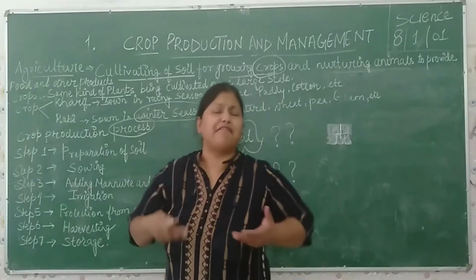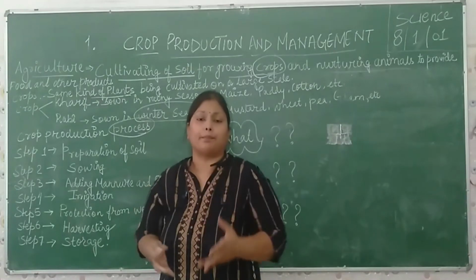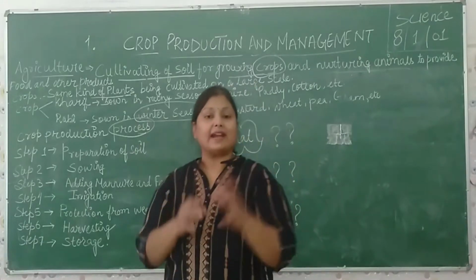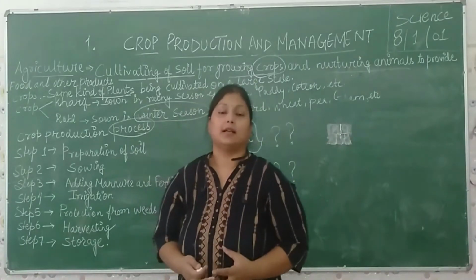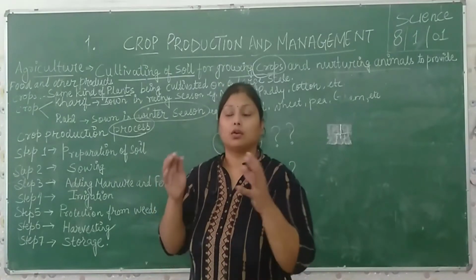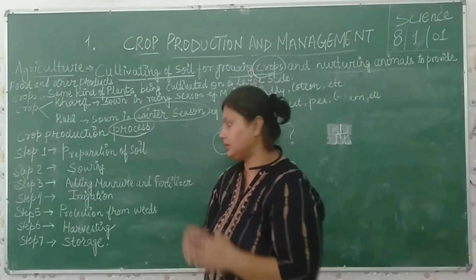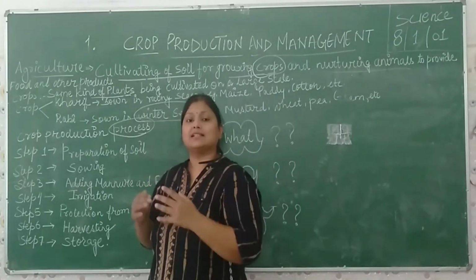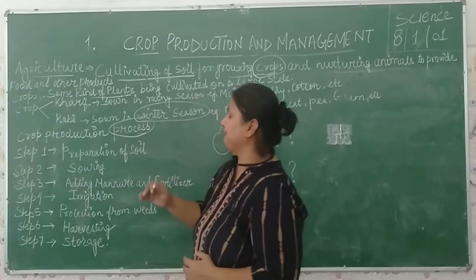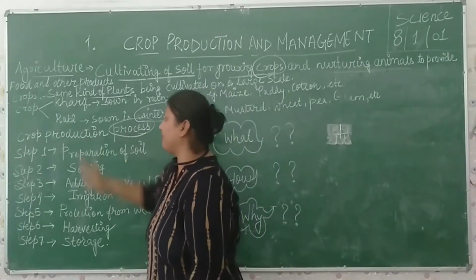Some factors affect the storage of grains, the storage of crops. What are the factors? Biotic and abiotic factors. These directly and indirectly influence the storage capacity, the quality of the seeds, the quality of the crops. So it affects the quality of the crop. We will later discuss all these topics in further blocks. So firstly, we start to learn the process of crop production.